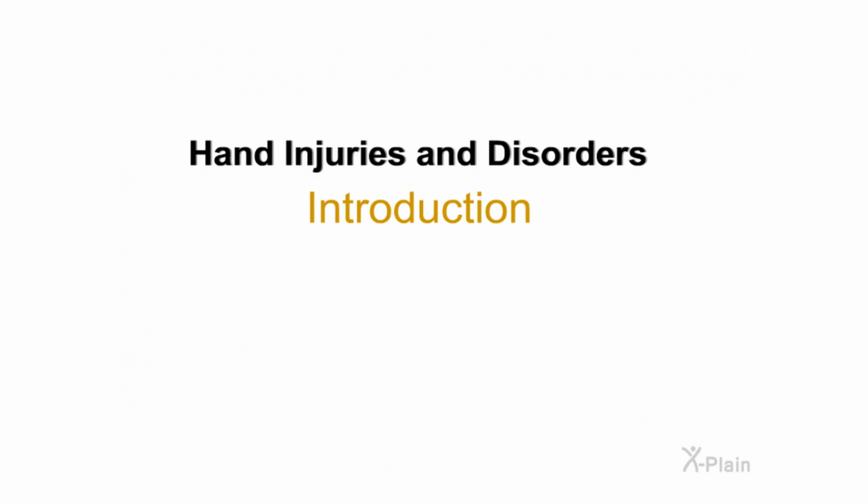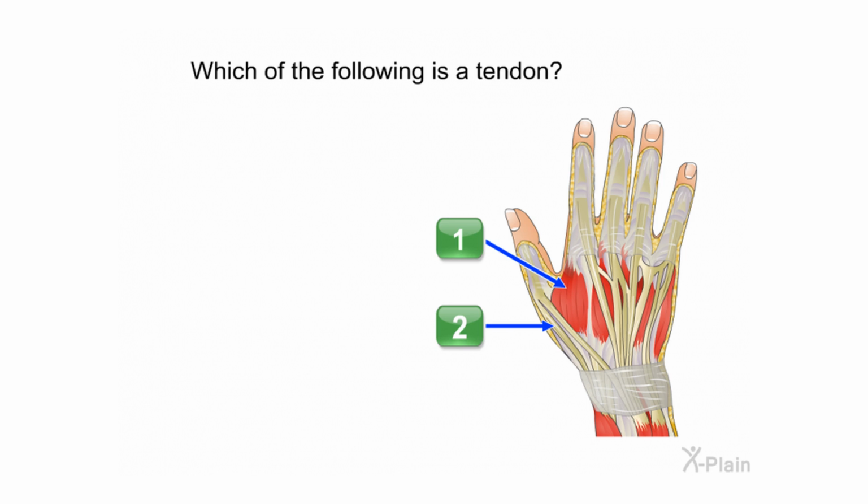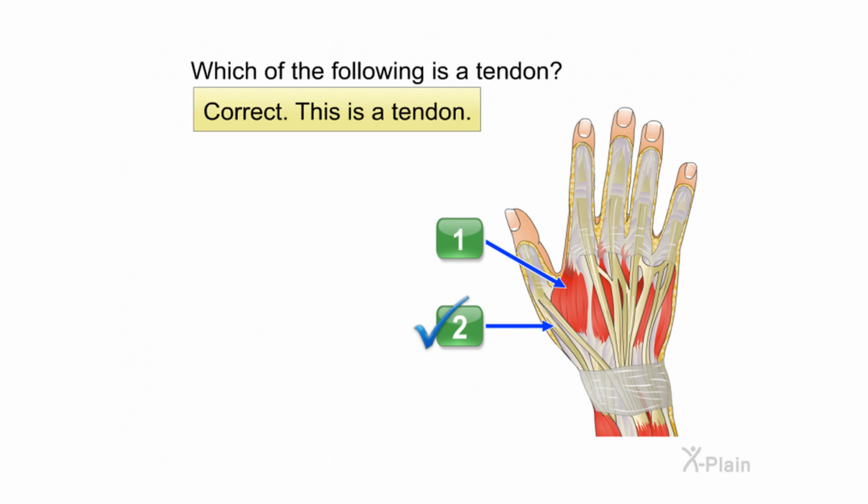Hand injuries and disorders. Introduction. Which of the following is a tendon? Choose one of the following options. Correct. This is a tendon.